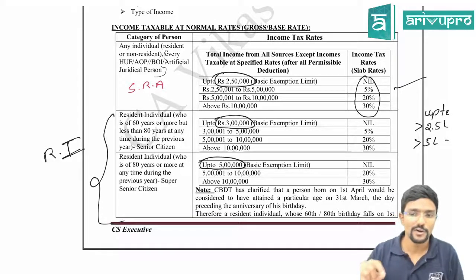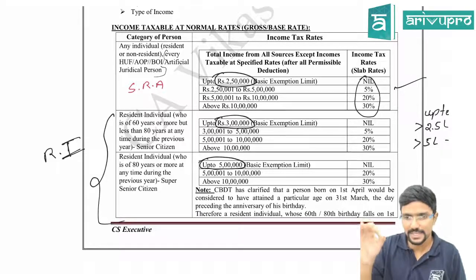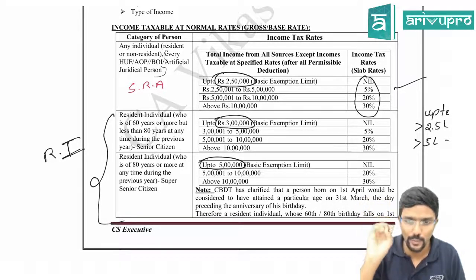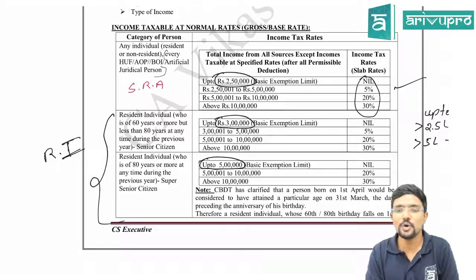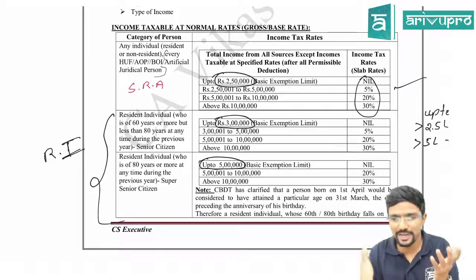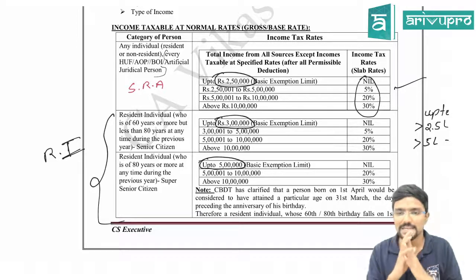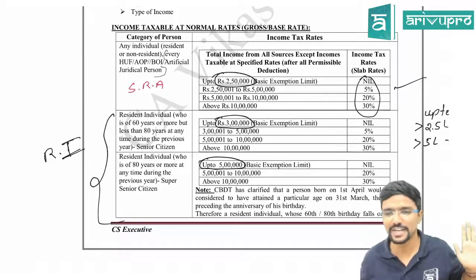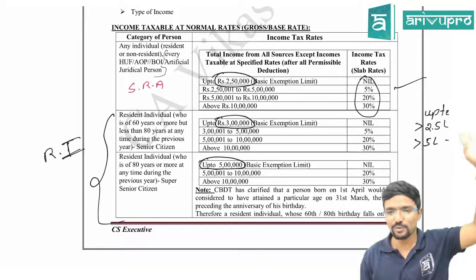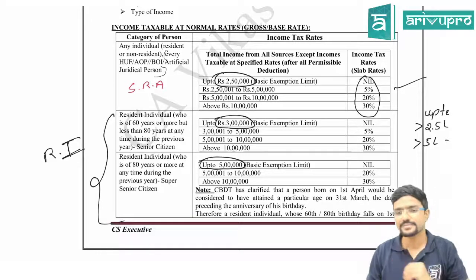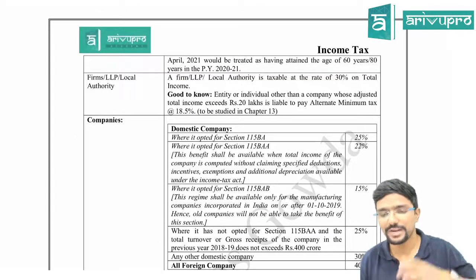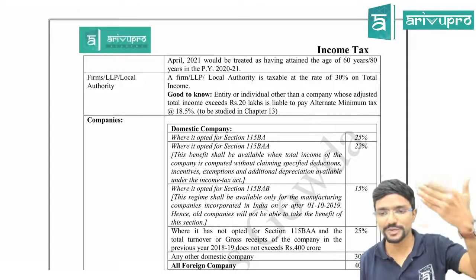And for non-residents, irrespective of their age, the basic exemption limit is always 2,50,000 only. Agree? And there is no difference here between men and women. For everyone the tax rate is the same. No discrimination in India. Previously it was there: for women some tax rates, for men different tax rates. Chalo guys, next. So we are done with slab rate people. We are going to the next step.